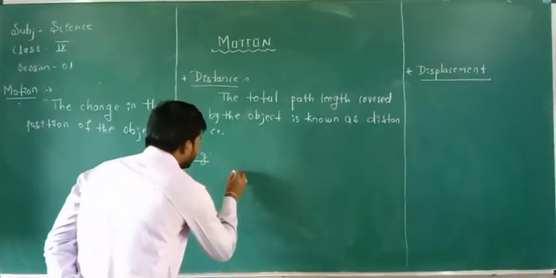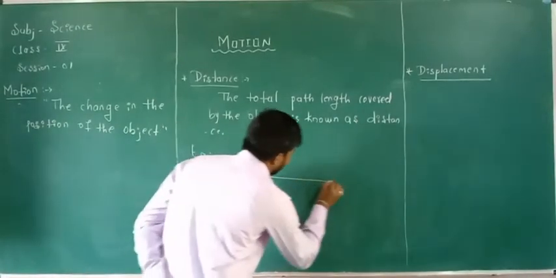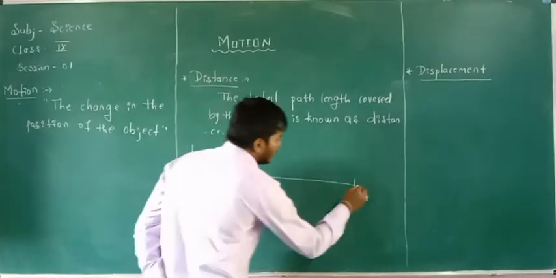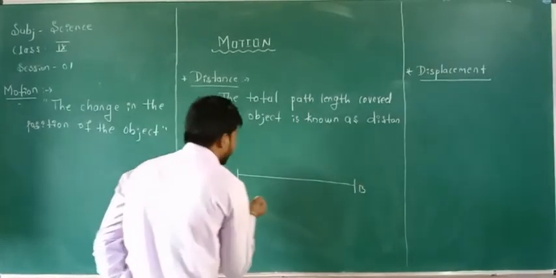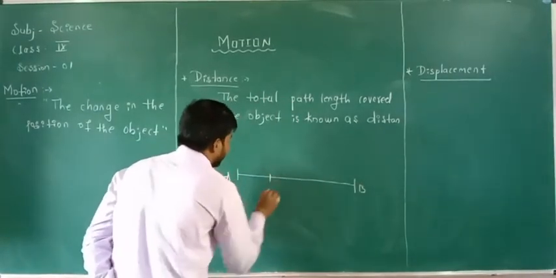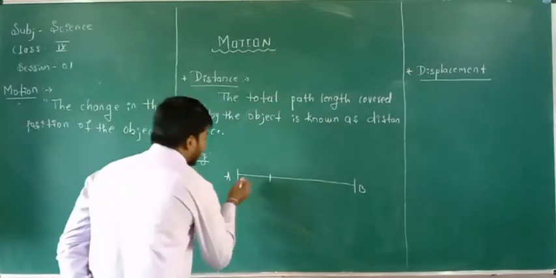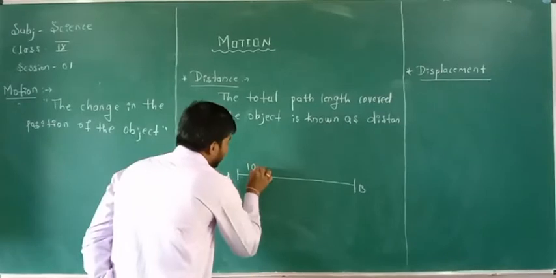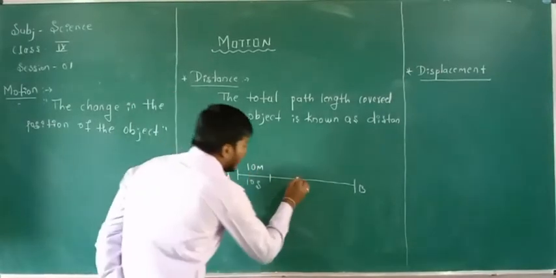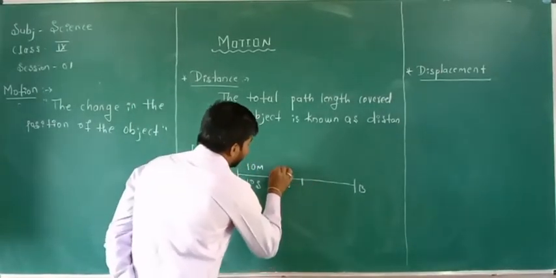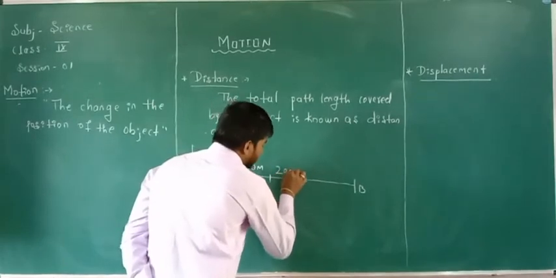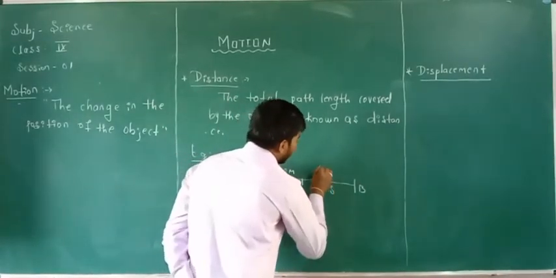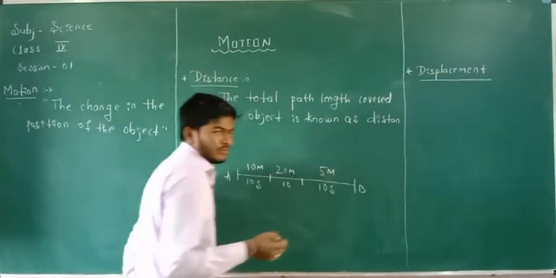Imagine a car moves from point A towards point B. In the first 10 seconds, it covers 10 meter distance. In the next 10 seconds, it covers 20 meter distance. And in the last 10 seconds, it covers 5 meter distance.